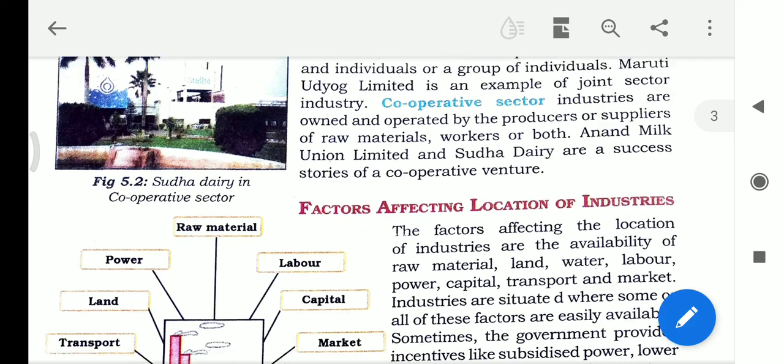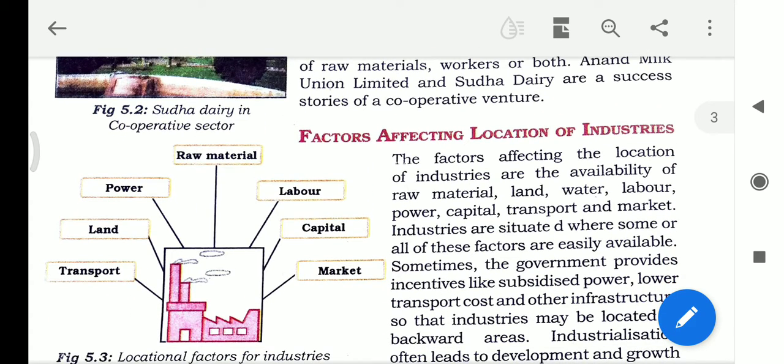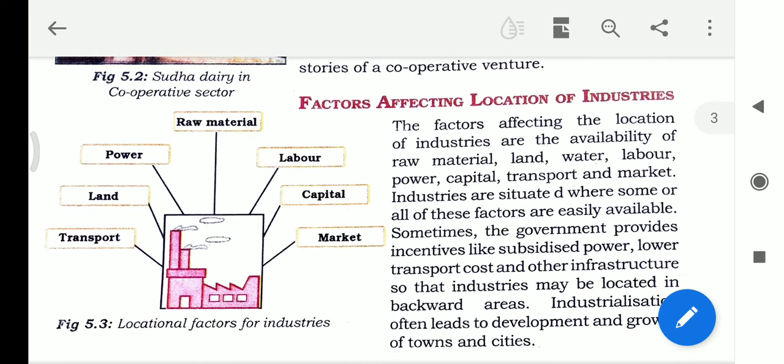After that, to set up an industry, there are some important factors needed. The factors affecting the location of industries are the availability of raw material, land, water, labor, power, capital, transport and market. These are the things that are most essential to locate an industry.